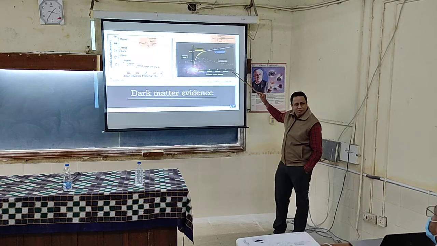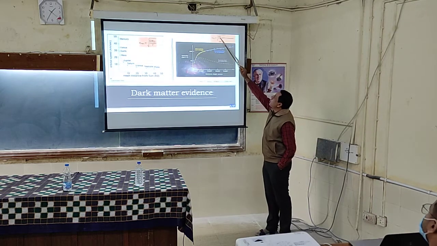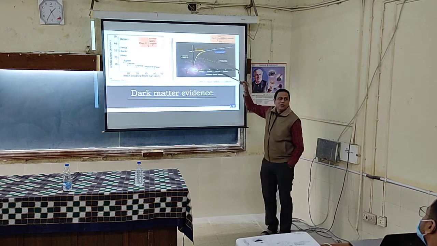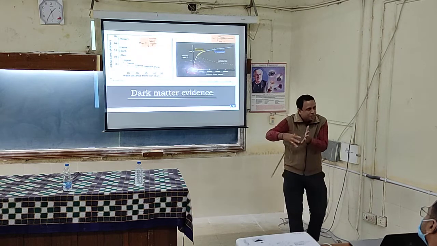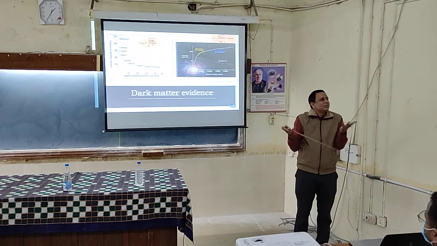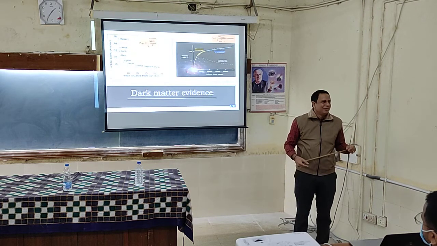It has to go down. So how can it go like this? Only when this quantity is not correct. So there must be more mass somewhere spread in the galaxy. That is the source of this missing mass.